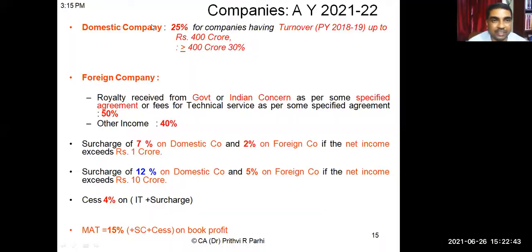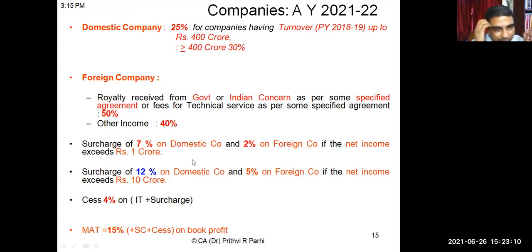Now you can see the rates applicable for domestic companies: 25% if the turnover in the previous year 18-19 is not exceeding 400 crores. If it is 400 crores or exceeding, then it is 30%. For foreign company, royalty received from government or Indian concern as per specified agreement, tax rate is 50%. For all other income, it is 40%.